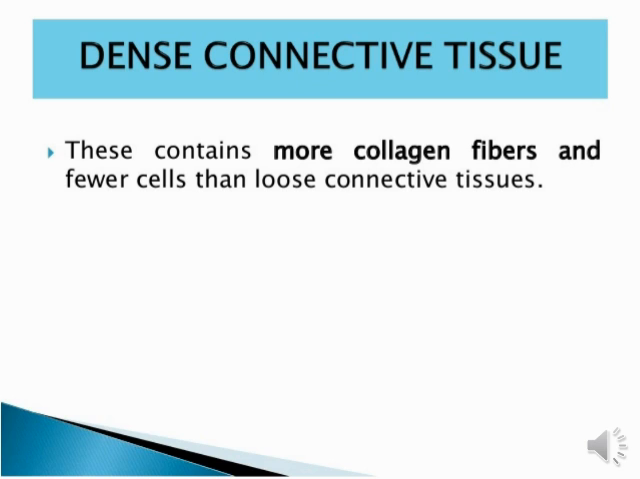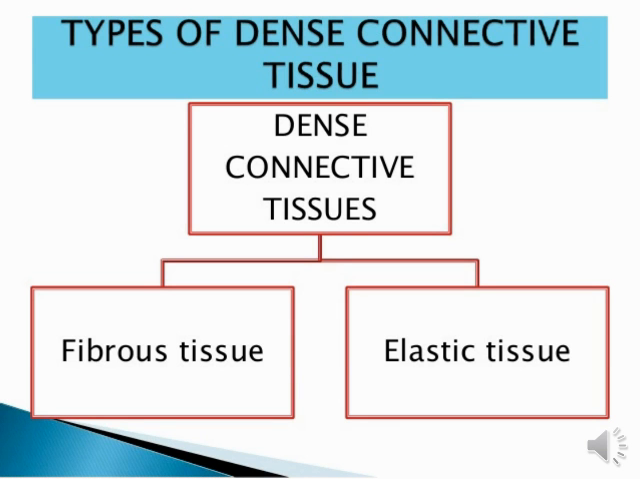Okay, now here we will see the types of dense connective tissue. What is dense connective tissue, student? It is a type of connective tissue. Then dense connective tissue is again divided into two types. First type is fibrous dense connective tissue, and second is elastic dense connective tissue. Okay, let's go. We will see one by one what fibrous and elastic dense connective tissue are.